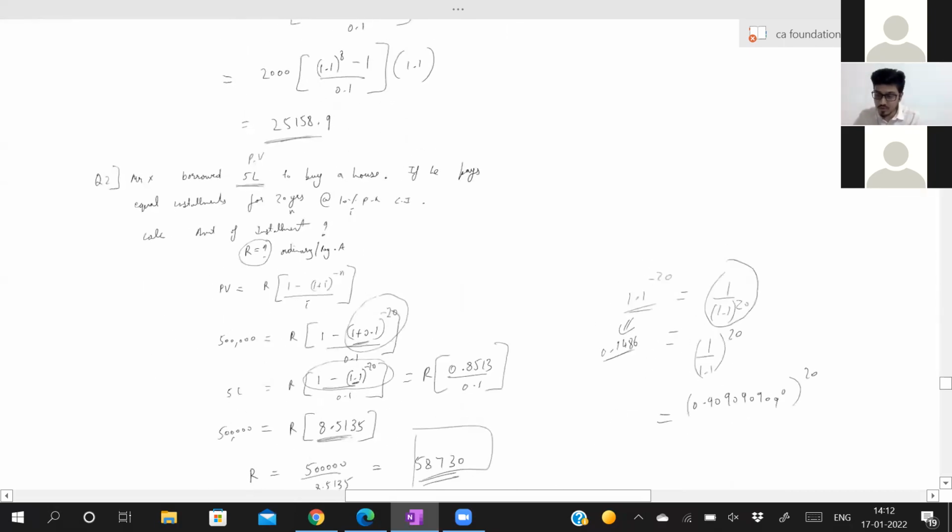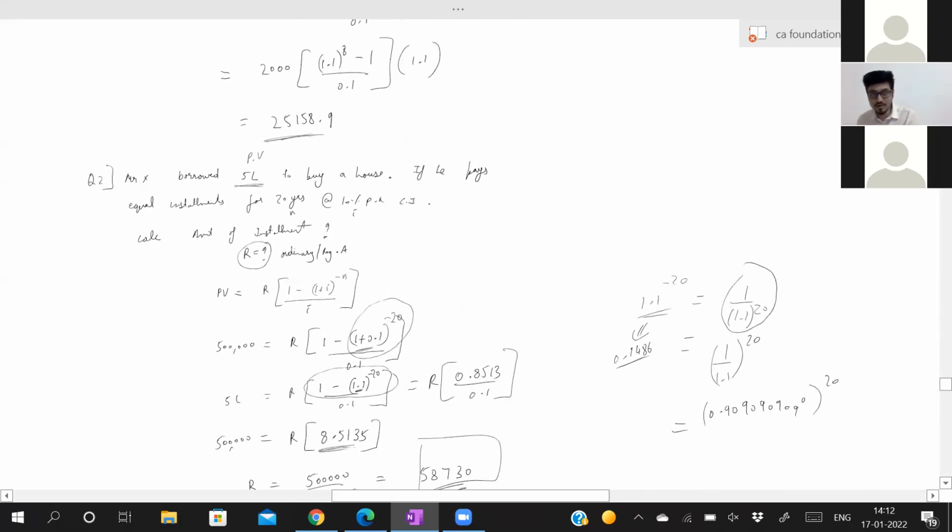See, second sum: Mr. X borrowed 5 lakhs to buy a house. That means he's taking a loan of 5 lakhs. In case of loan, it is always annuity regular, because nobody repays the loan on the same day. Now, if he pays equal installments for 20 years, that is your N, at 10% per annum compound interest, I, calculate the amount of installment. That means they're asking you to find out annuity. Now they have given what? Present value. Loan is always a present value. We had seen many sums of loan where loan is always a present value.